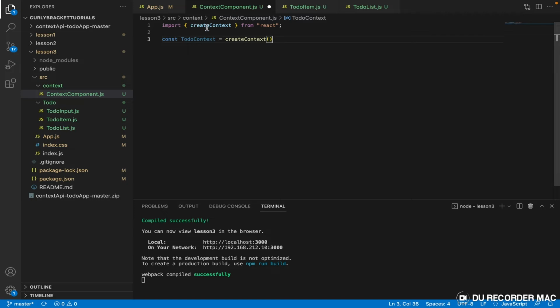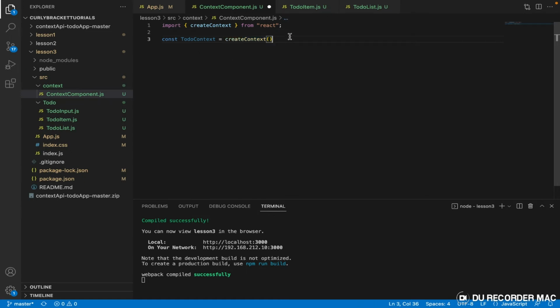So we have imported createContext from React, and now we created a variable called ToDoContext, so that every time we want to make use of all of the features that this has, we use this to access those features. So we say const ToDoContext equal to createContext.